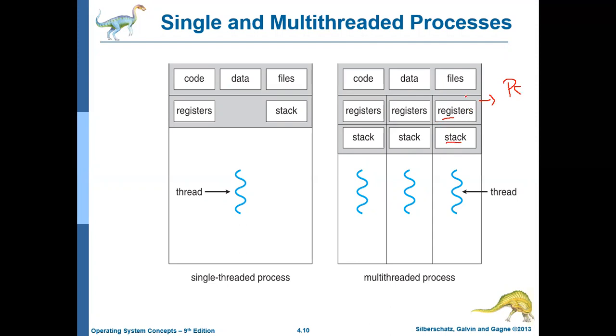Every thread will have its own ID, its own program counter, its own registers and its own stack. But the threads share the code section, data section, and other resources like files or IO devices.